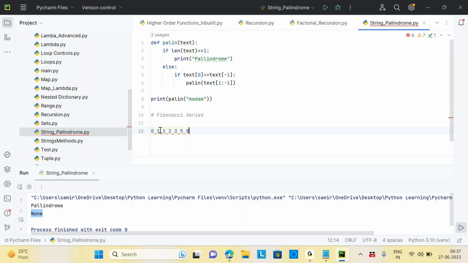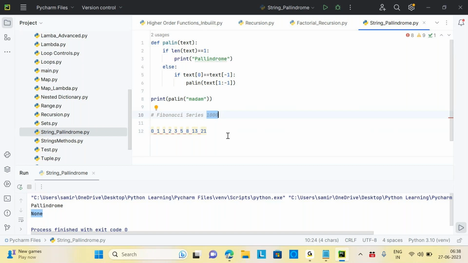So the last two numbers need to be added up. This number and the previous number are added to give the output. 3 plus 5 equals 8. Then 5 plus 8 equals 13. Then 8 plus 13 equals 21. This is the series. So take it till 1000. I'll take the output till 1000 using recursion, or you can even try it using a loop. Is that fine? Are you good? Yeah, we will try. You just need to try this.